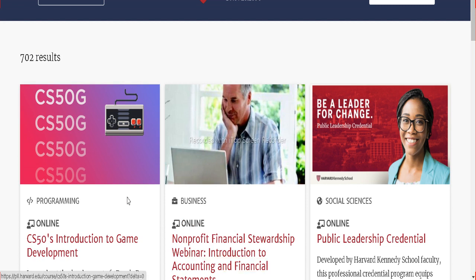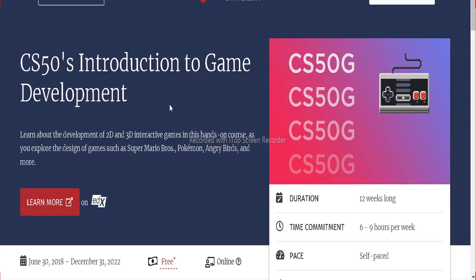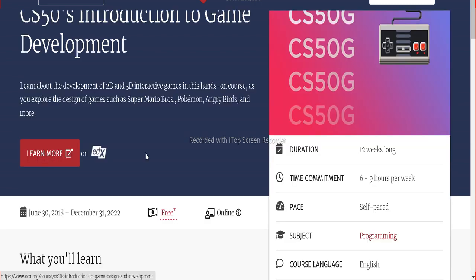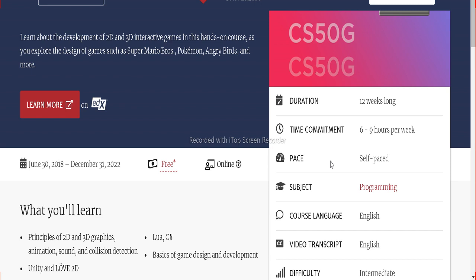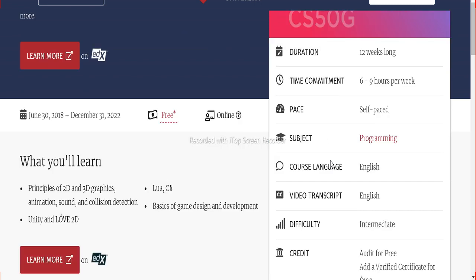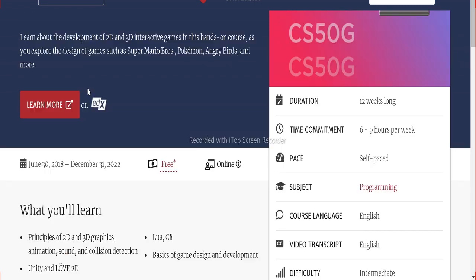Now I am choosing game development, so just click on any course that you choose. So I am choosing game development. Once I click on this course, it will take me to the course website. It's also on the Harvard University website. Now click on this learn more. Similarly, on the right hand side, you can read details that it's completely in English and completely free. So click on this red learn more button here.